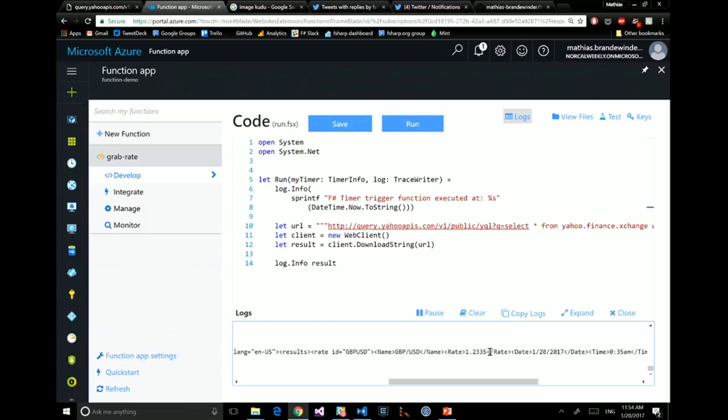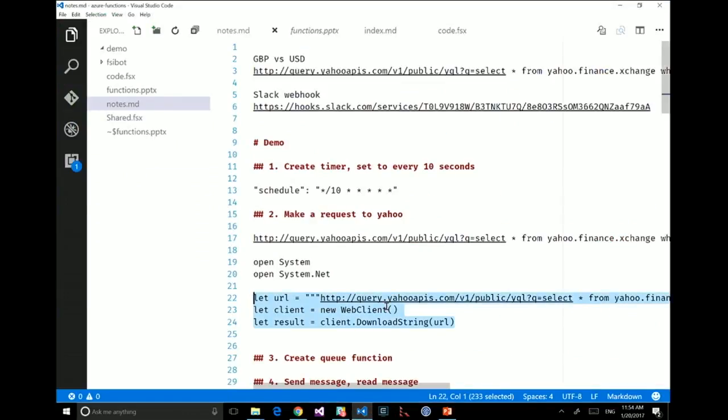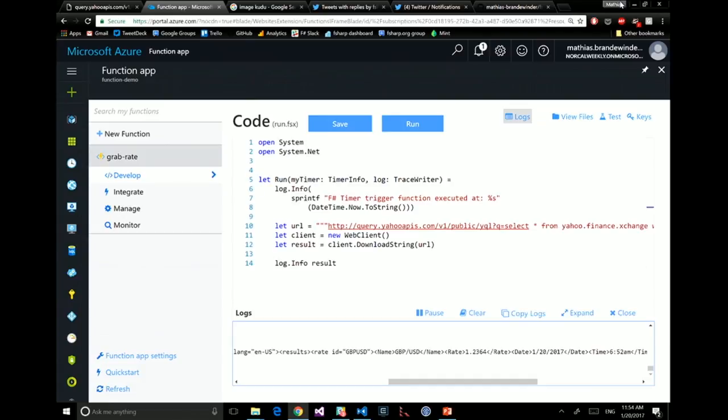Good, so this is progress. We have half of our problem solved already. Let's move to the next part of the problem. At that point, what I want to do is have this processed, and I want to post something to Slack.